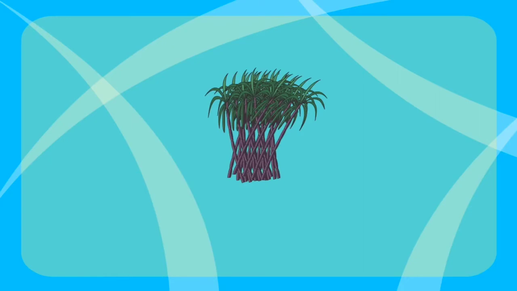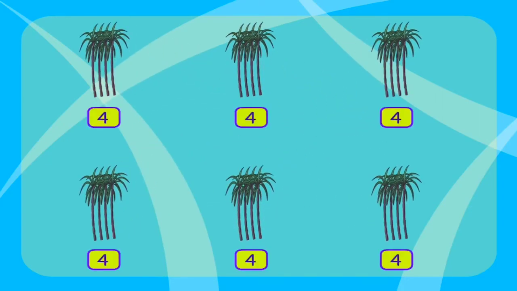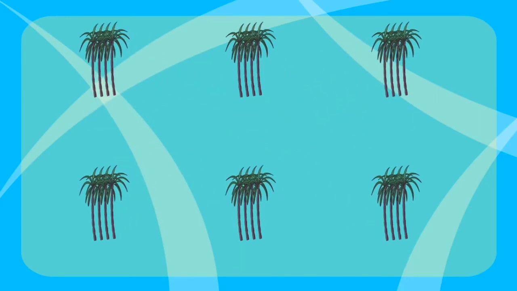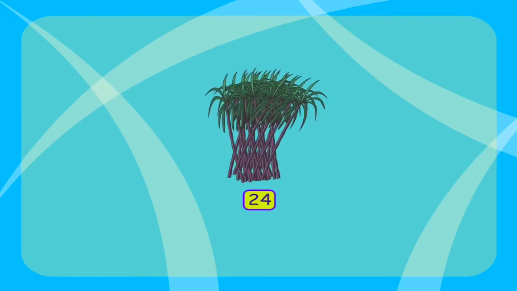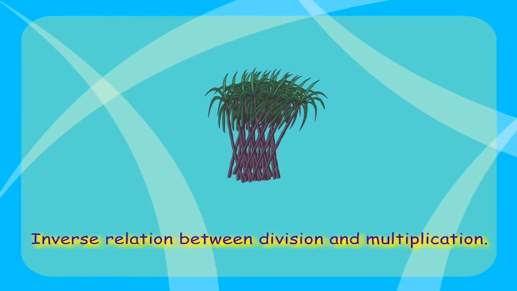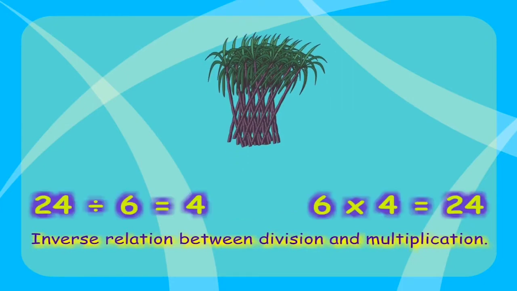Wow! So first we divided the bundle into smaller groups. And then we multiplied to find out how many were there in the bundle. That shows that there is an inverse relation between division and multiplication. See? 24 divided by 6 is 4. And 6 multiplied by 4 is 24.